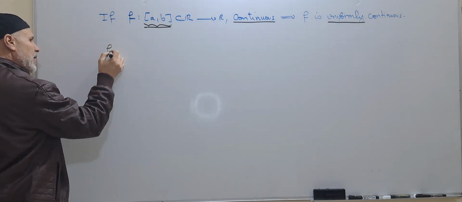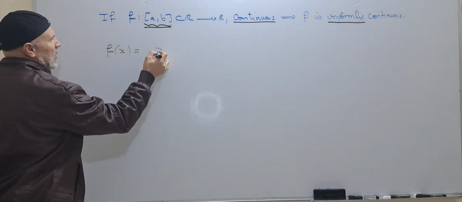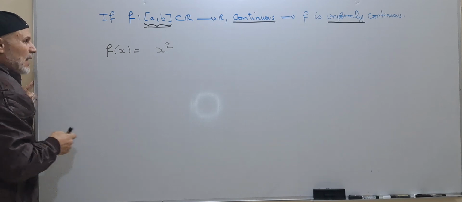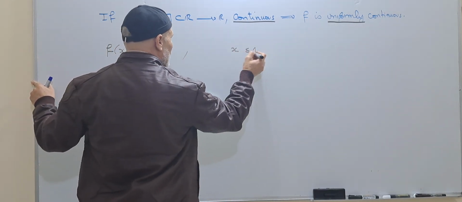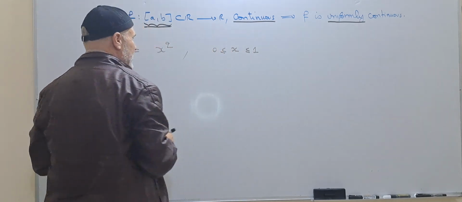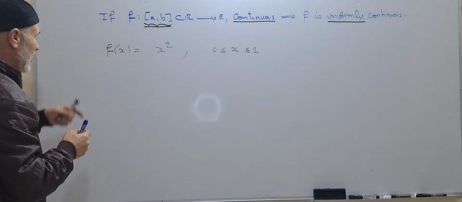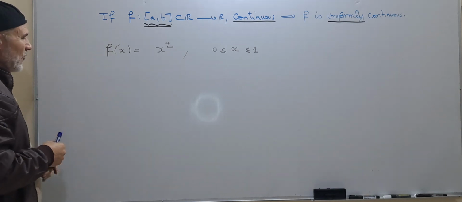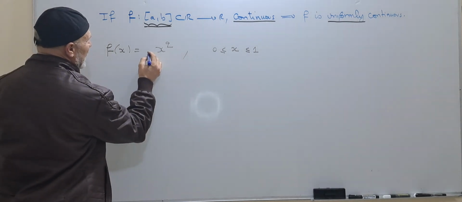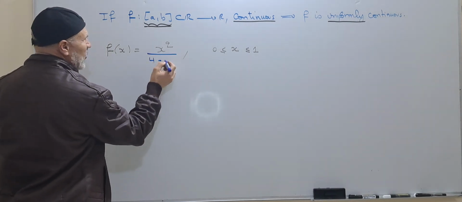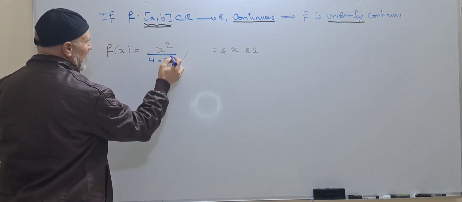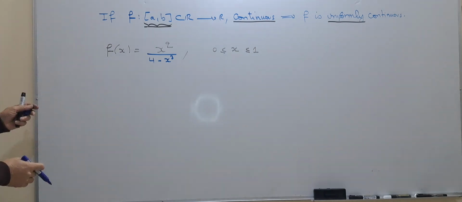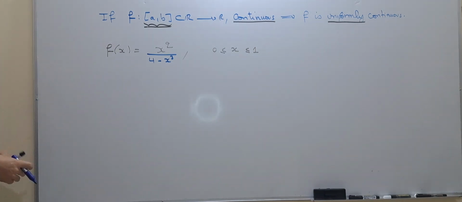Let f of x equal x squared over 4 minus x to the power 3, for example, and the domain that we will take is x less than or equal to 1, greater than or equal to 0. In this case, we know that this is a continuous function on a closed interval, so it is uniformly continuous.